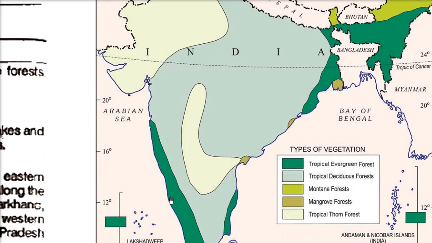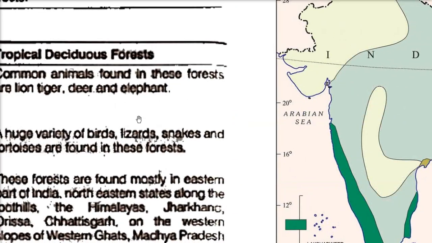The density of trees is so much, every kind of flora is present here. But tropical deciduous forest is found in the region of monsoon rainfall, so they shed their leaves at a particular time.